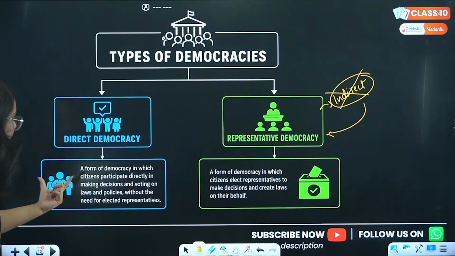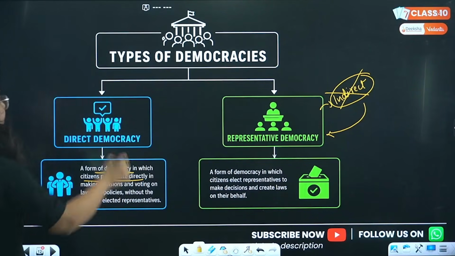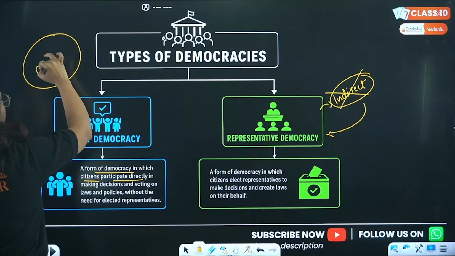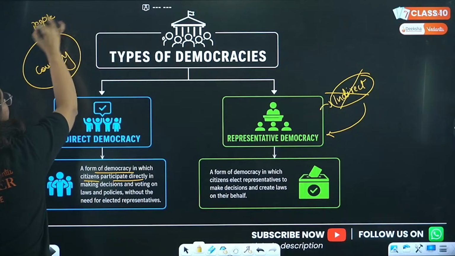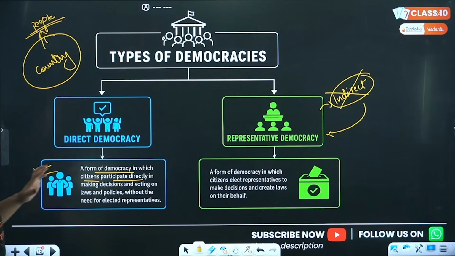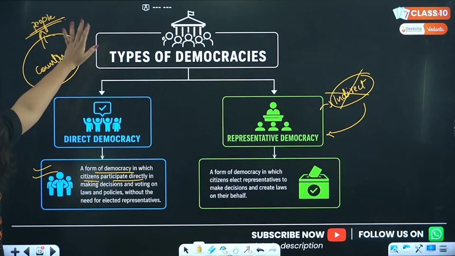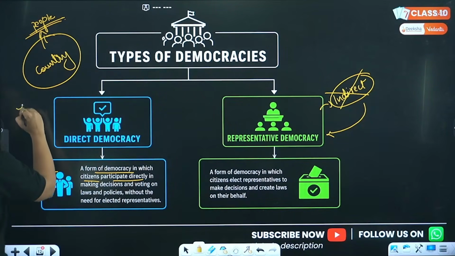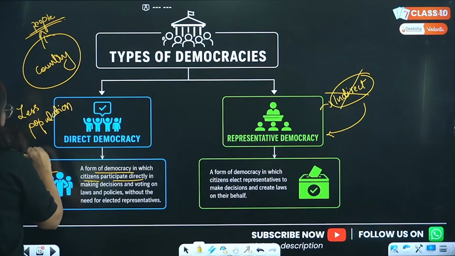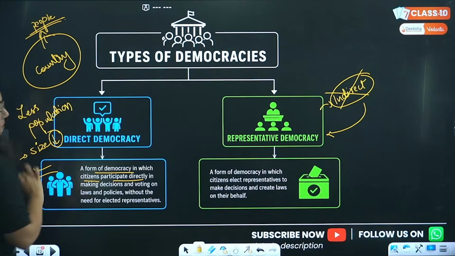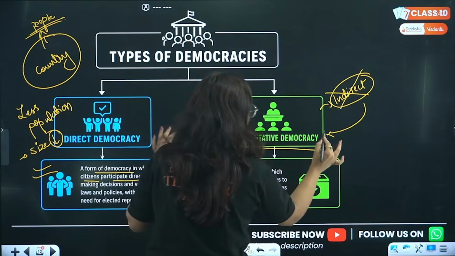What is direct democracy? A form of democracy in which citizens participate directly. Like there is a decision that needs to be made for a country. Who will take the decision? All the people directly participating in the decision making. There is no need of representatives that we choose here. They will go to the parliament, sit in the parliament, take the decision. That can only be possible when there is less population in a country or the size of the country is very small. Get it?